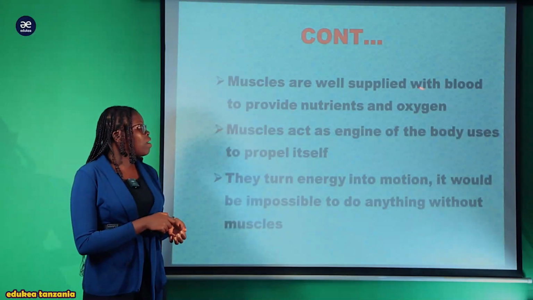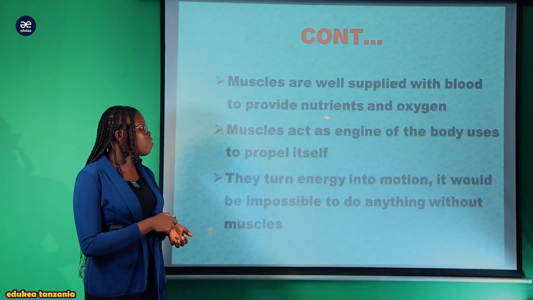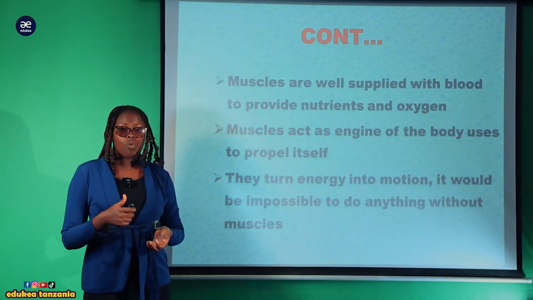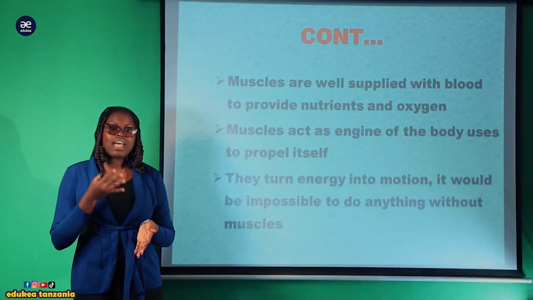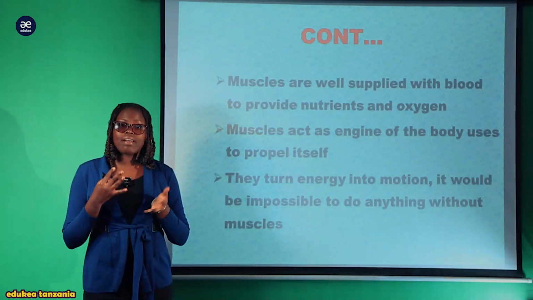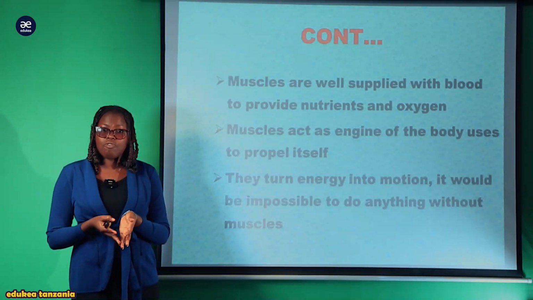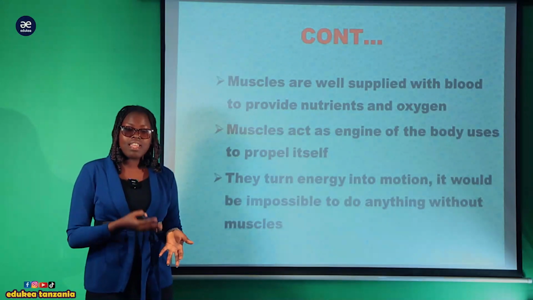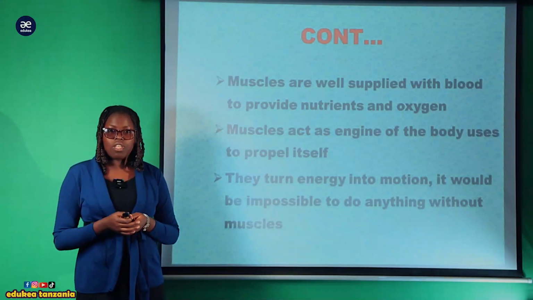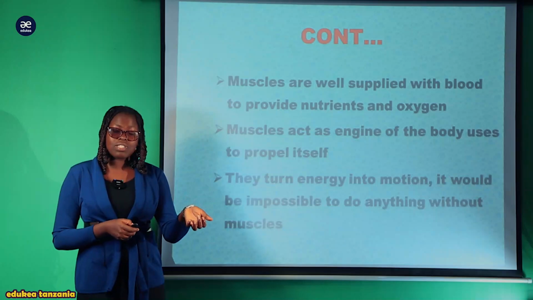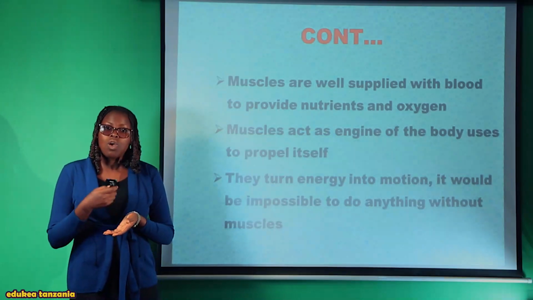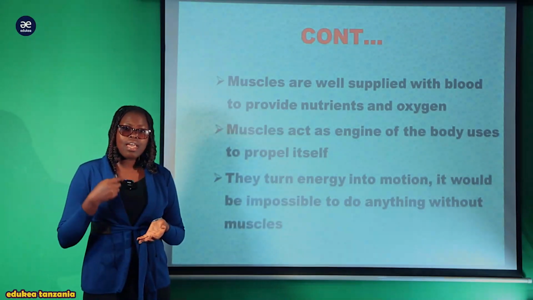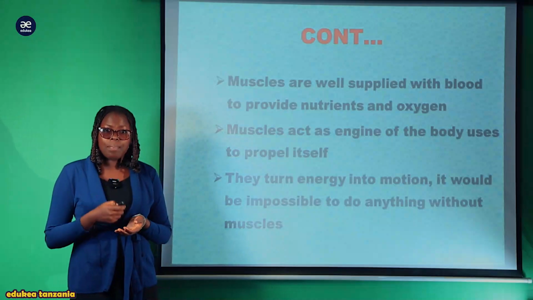Muscles are well supplied with blood vessels to provide nutrients and oxygen. Within the muscle, there are numerous blood capillaries, blood vessels, kwa ajili ya kuprovide oxygen kwa ajili ya functioning of the body. Kwa sababu tunajua kwamba muscles zinafanya kazi sana, meaning that they need a great supply of oxygen.